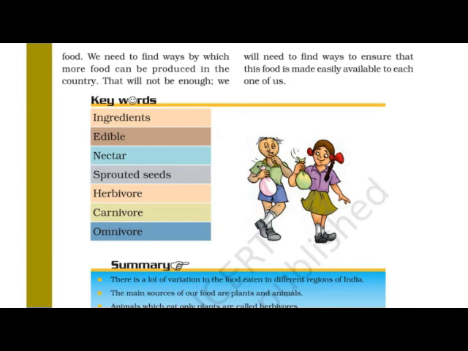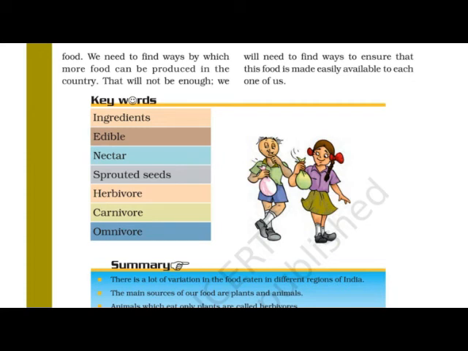We know that there are many amongst us who do not get sufficient food. We need to find ways by which more food can be produced in the country. That will not be enough. We'll need to find ways to ensure that the food is made easily available to each one of us. We know that very well.